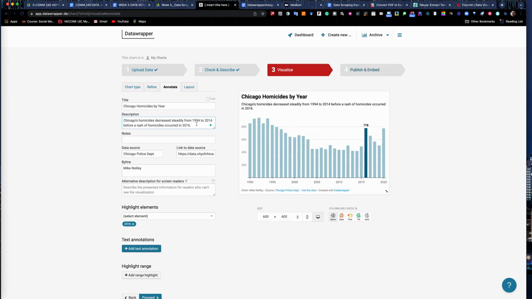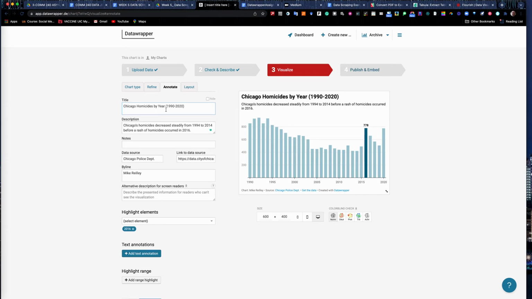And I could put in more detail in here if I want a couple more sentences. You always want to have a headline and a description. I might say, my headline 1990 to 2020. It's kind of obvious from the scale, but it's good to get it in the headline. And I could add any notations down at the bottom, any aberrations in here, anything we noticed. You could mention, maybe in the header here, the Laquan McDonald shooting and the police chief changing and things like that.